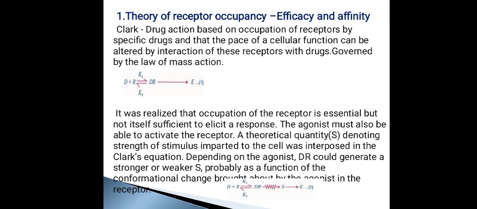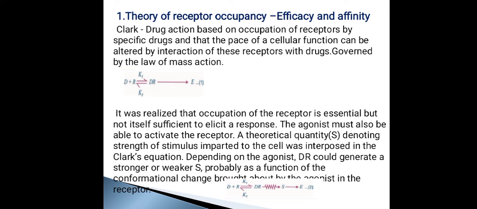And he also told that this is governed by law of mass action. So in equation 1 you can see a drug, that is D, plus receptor R is going to give DR, that is drug receptor complex, and that is directly proportional to E, that is the effect. But this is not true, because drug has to bind to receptor to cause action. That is one of the requirements, but that is not the only requirement.